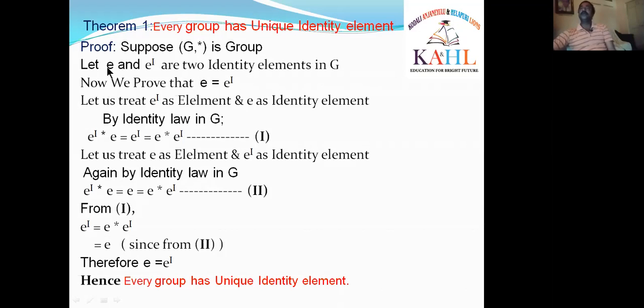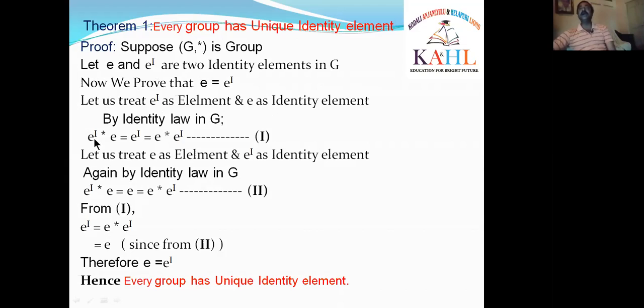I have taken e and e' as two identity elements. Identity elements means, first of all, these two are elements in G, and moreover, they are also identity elements. First I treat e' only as an element and e as an identity element.